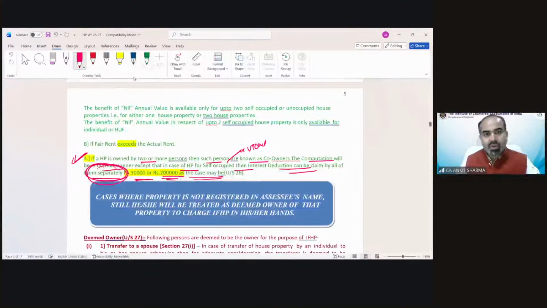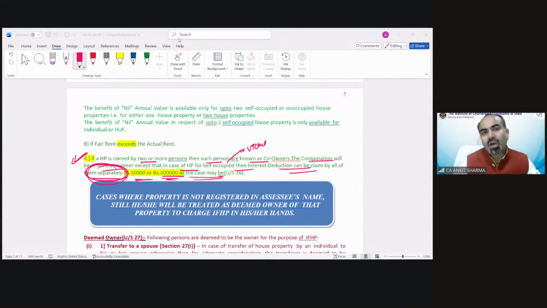Okay. Interest is allowed for self-occupied only in section 115BAC(1A). Correct. Absolutely correct. Okay.